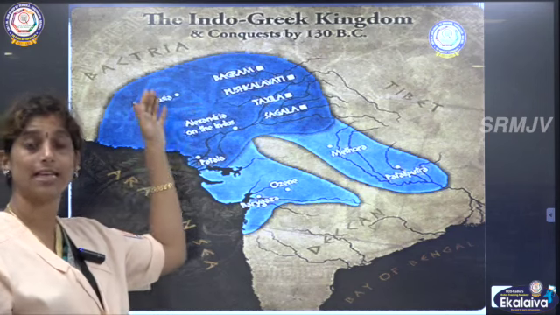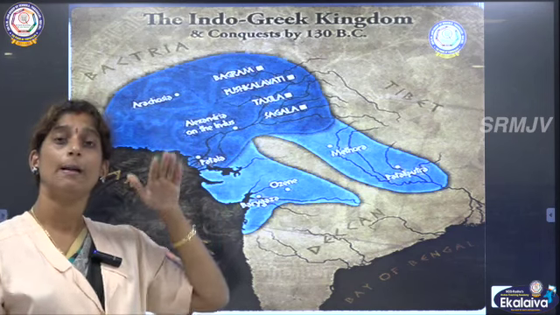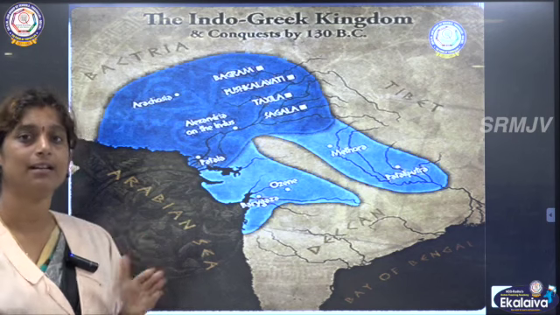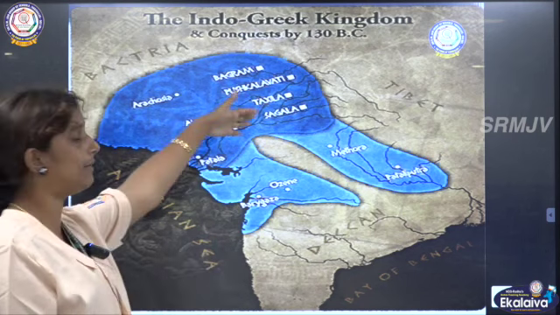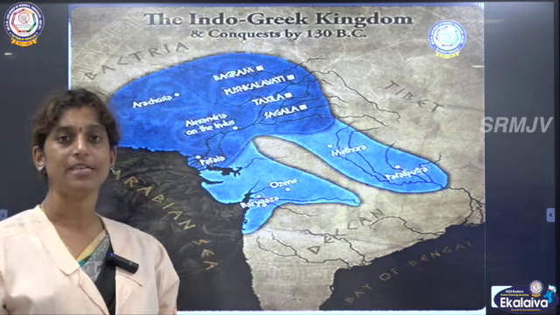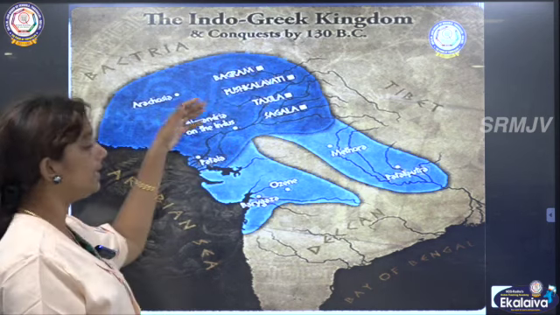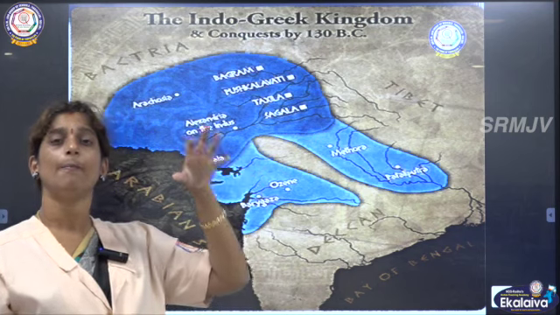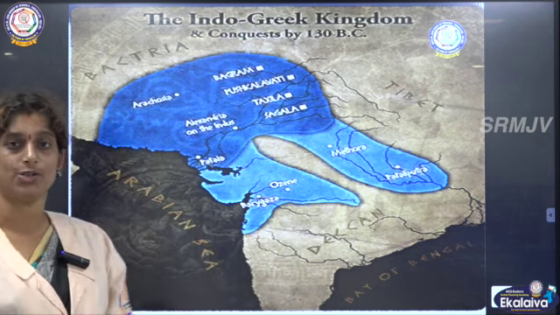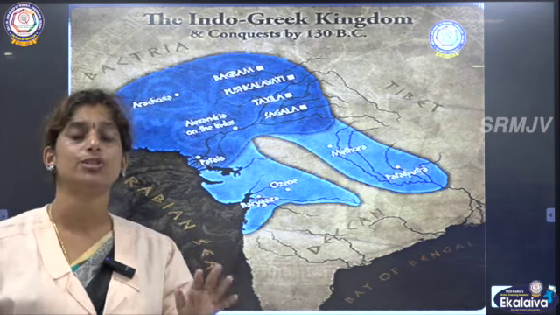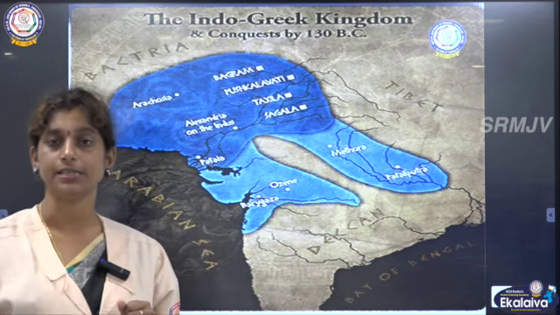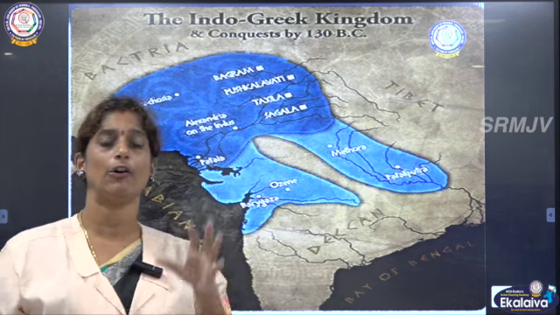We have seen that Alexander came up to the river Beas. Yes, Alexander belongs to Greece, and he occupied the places up to the river Beas. We have seen that, and these people were the officers in charge, that is the governors left over by Alexander to take care of his territories. Okay, so these people were officers.